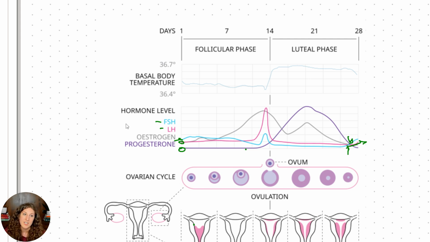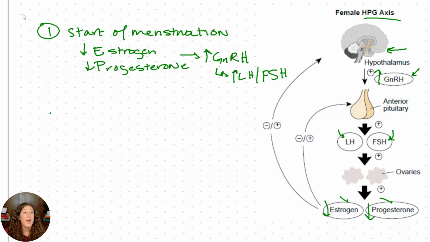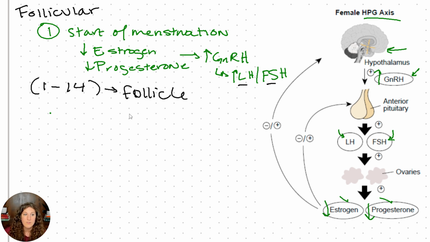And again, FSH and LH can be seen as a proxy for GnRH levels as well. So as we're going through this follicular phase, our increased luteinizing hormone and FSH are stimulating our follicles to develop. So we have our follicular development happening all the way through days 1 to 14. And as the follicle develops, it releases estrogen.